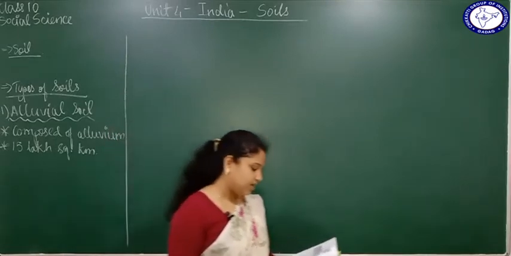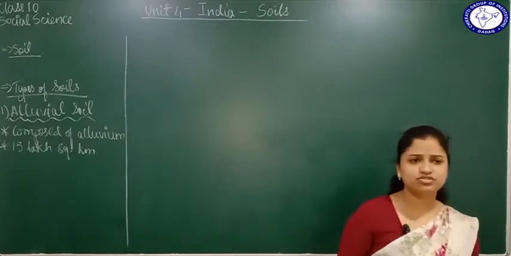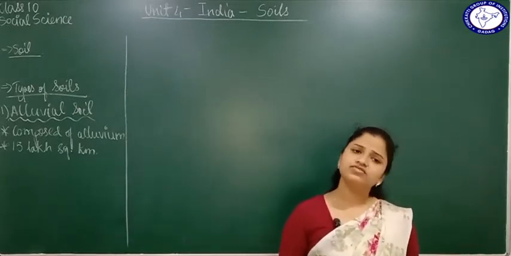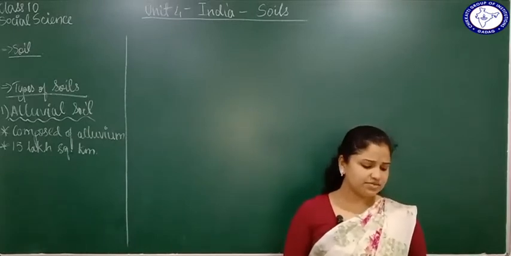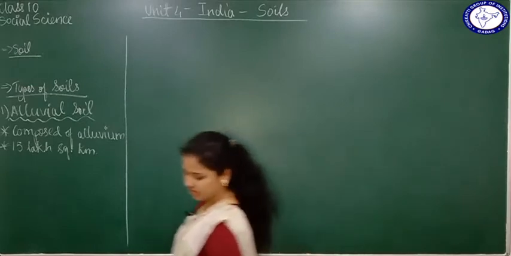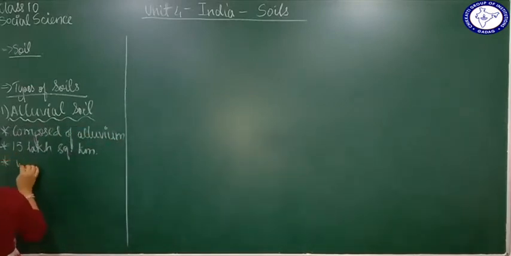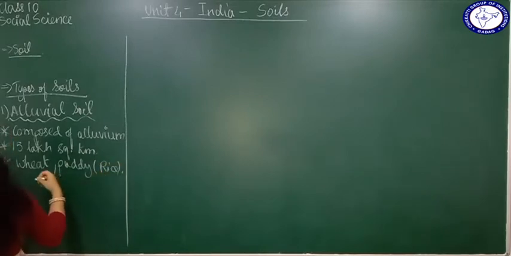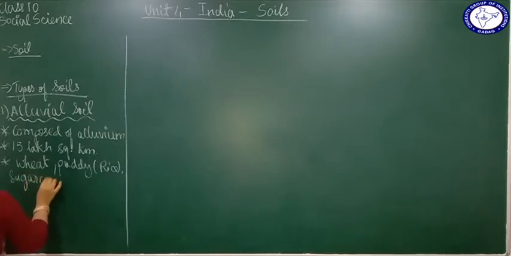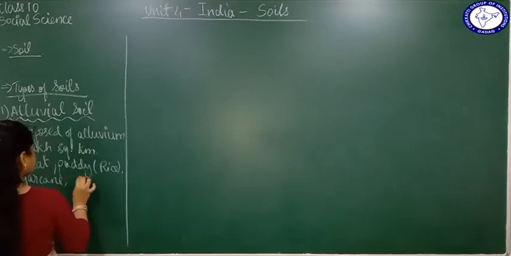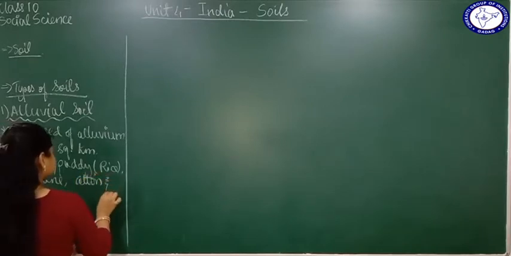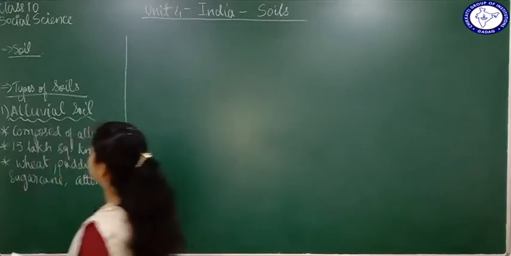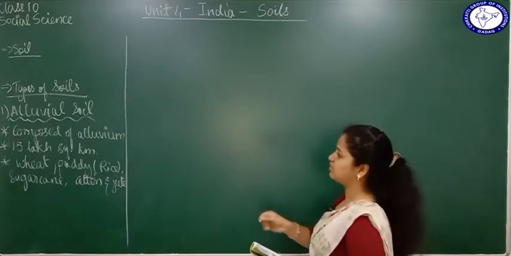Now, alluvial soil contributes a lot towards agriculture because most crops grow very well on it. What are these crops? I'll give you some examples of crops that grow well on alluvial soil: wheat, paddy (paddy here means rice), sugarcane, cotton and jute. These are the different types of crops that grow very well on alluvial soil.